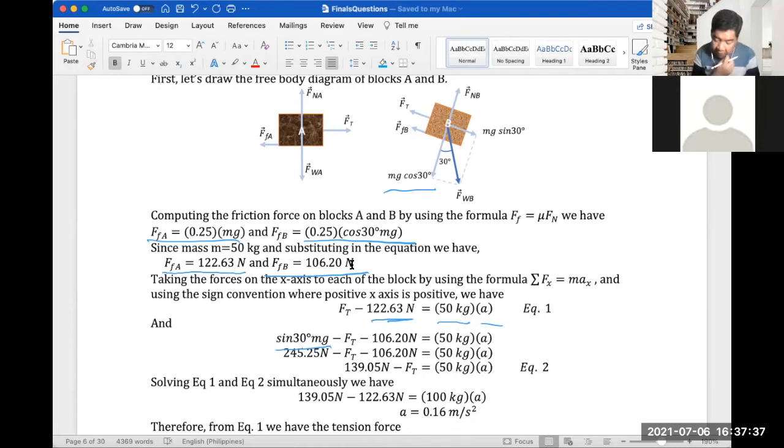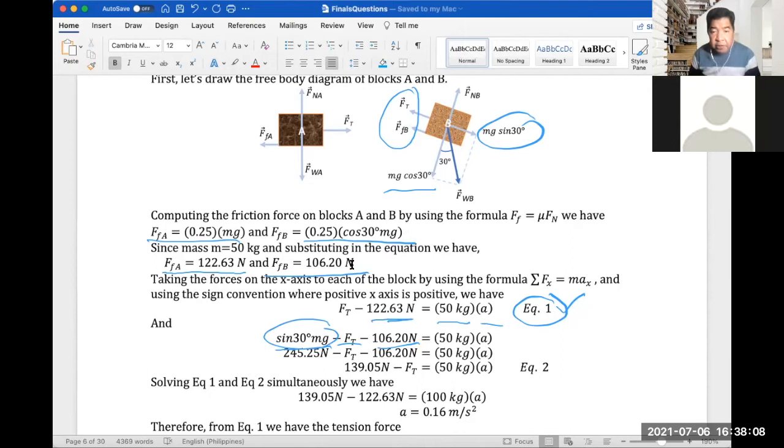minus Ft minus 106.20 is equal to 50 kilograms times A. So we have two equations. This is our first equation here. And the second equation is the one acting on the x-axis, which is on block P. So we have these two forces, right? That's the two negative here, and this is the positive side here.